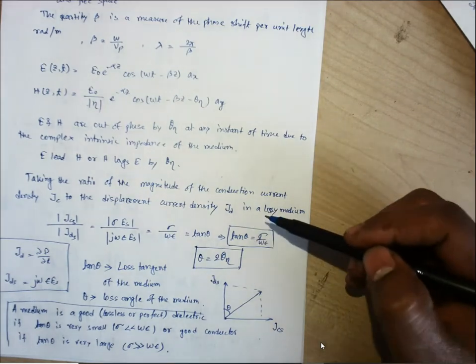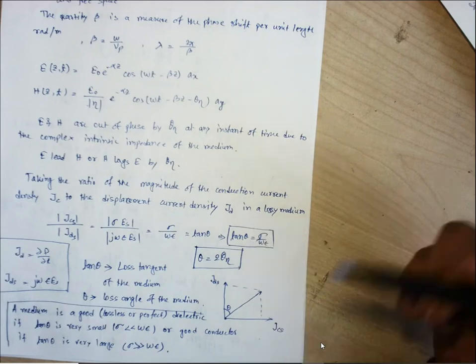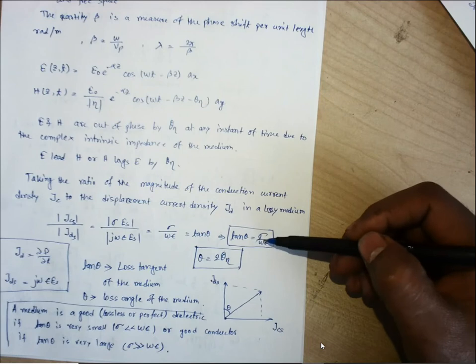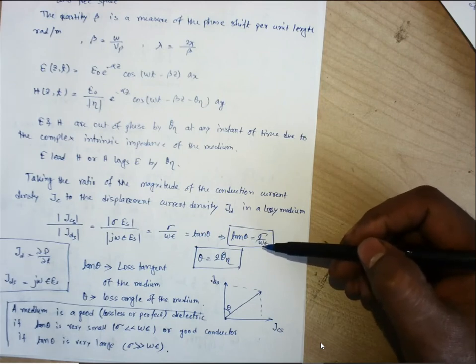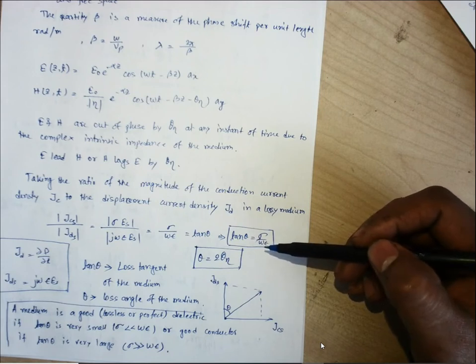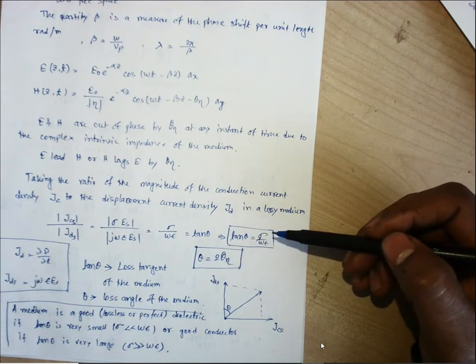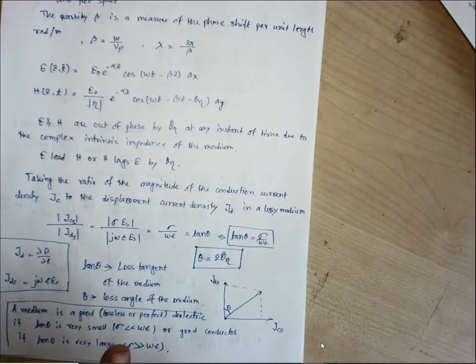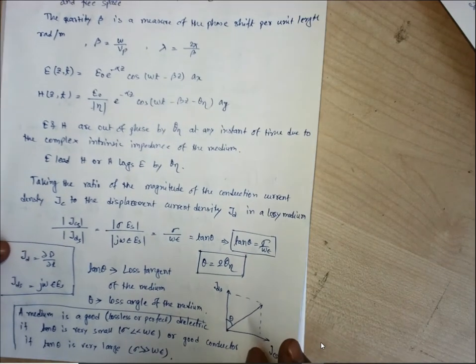So this loss tangent value is not only dependent upon the medium parameters, it is also dependent upon the frequency of operation. At what frequency we are operating, or the signal generated from the source, is related to which frequency component. Fine. So this is the concept about the lossy medium, whatever we have studied till now. Let us go with a lossless dielectric.